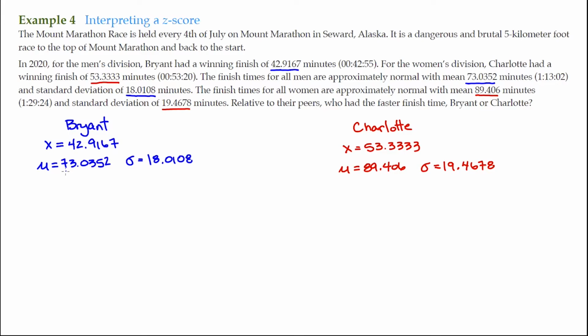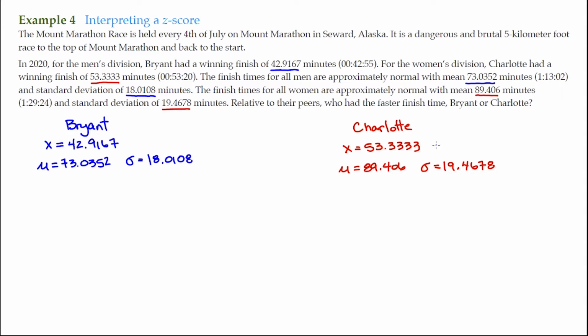So as you can see here, the average time for the men was 73.0352 minutes. Bryant is well below that. He ran a little less than 43 minutes. So his z-score is going to be well below the average here, which is good because when you run a race, you want to be further below the average. If you're below the average, you're running a faster race, and he's well below the average. Same way over here for Charlotte. The overall average for the women was 89.406 minutes, and she's below that average, so she ran a very fast race too. Of course, we want to determine relative to their peers who ran the faster race.